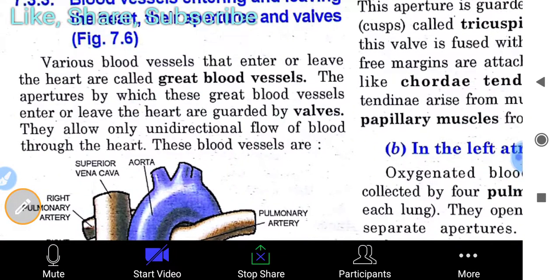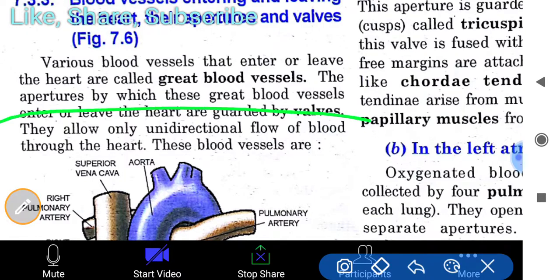Broadly, the various blood vessels that enter or leave the heart are called great blood vessels. The apertures by which these great blood vessels enter or leave the heart are guarded by valves. They allow only unidirectional flow of blood through the heart. When I talk about why valves are there in the heart, they allow the unidirectional flow of blood. If there were no valves in our heart, the blood could suddenly go anywhere in one part.